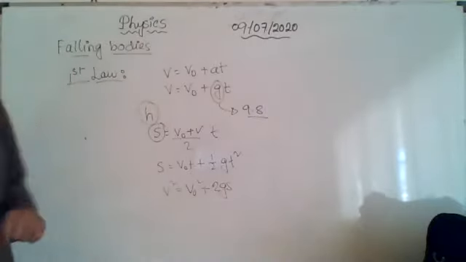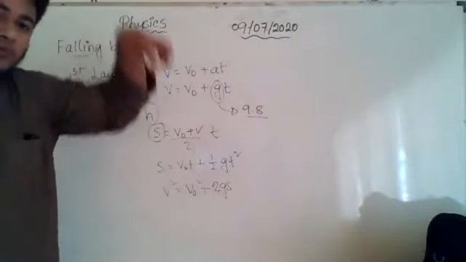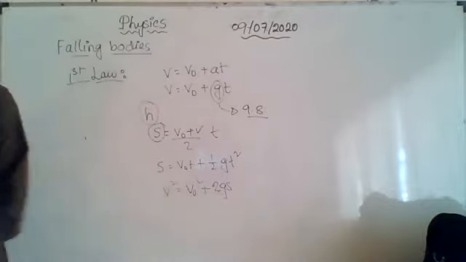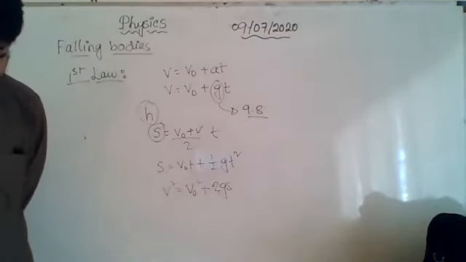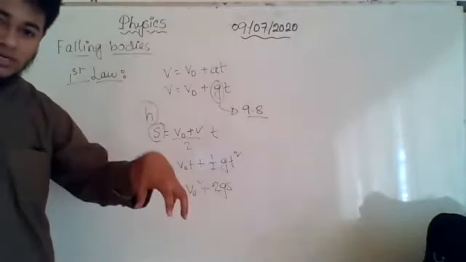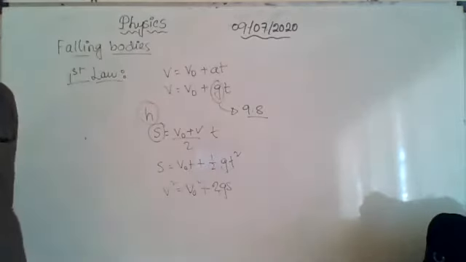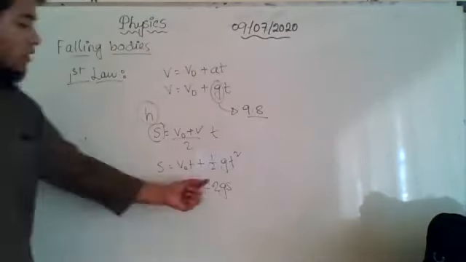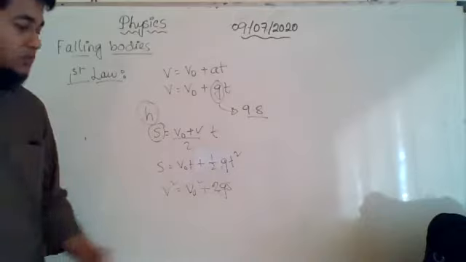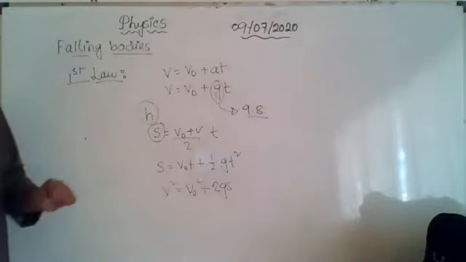Oh, one more thing to discuss. In case of a falling body, when the body is falling towards the ground from a certain height, is the velocity increasing or decreasing every moment? Can anybody tell me? Increasing. So the value of g, this acceleration, will be positive or negative? Positive. Very good. So be careful: when the body is falling, it is plus 9.8 meter per second square.